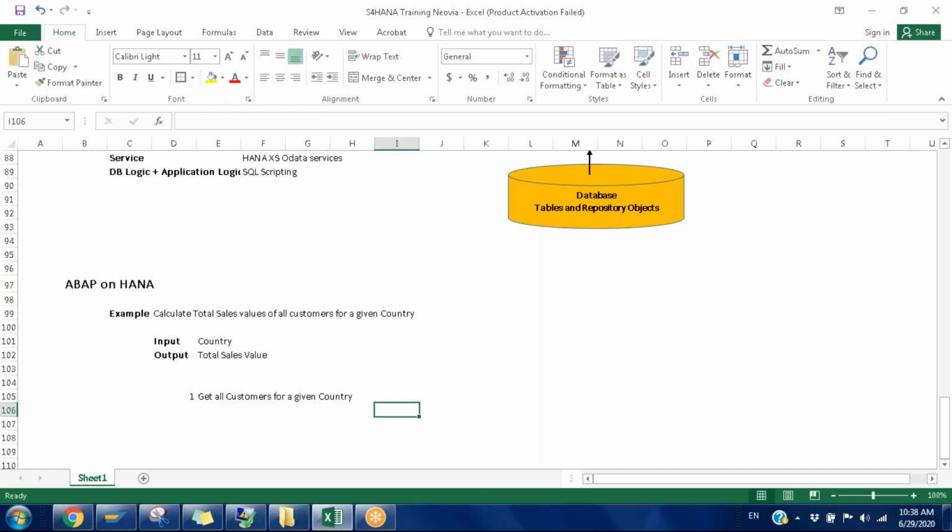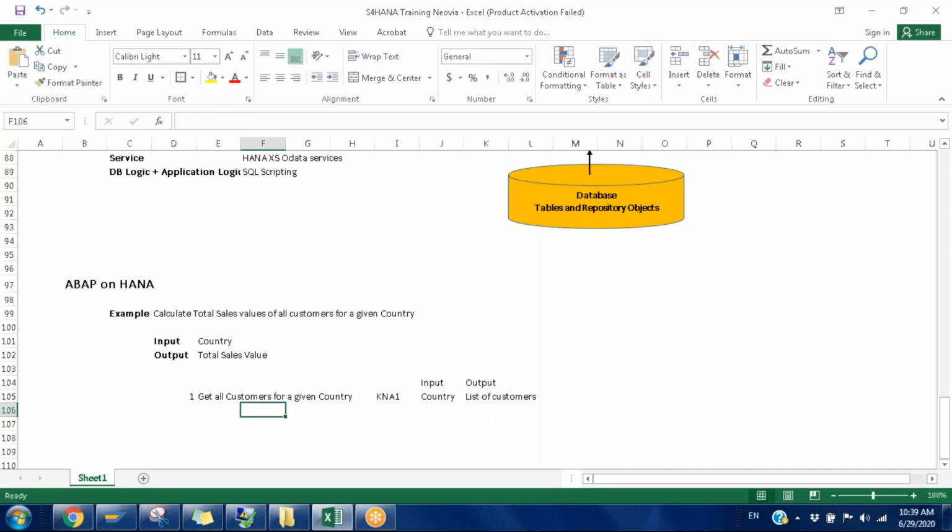Here, what we need to do is query the KNA1 table. For this one, input is country and output is a list of customers.